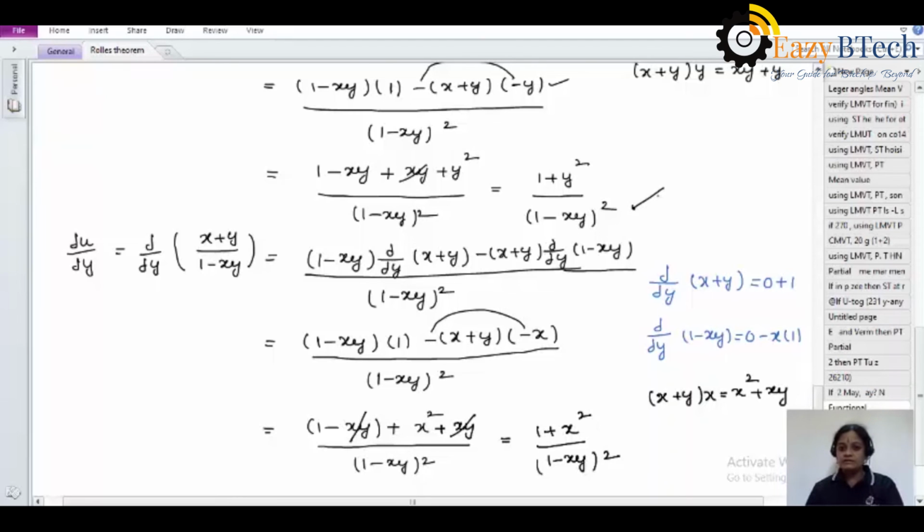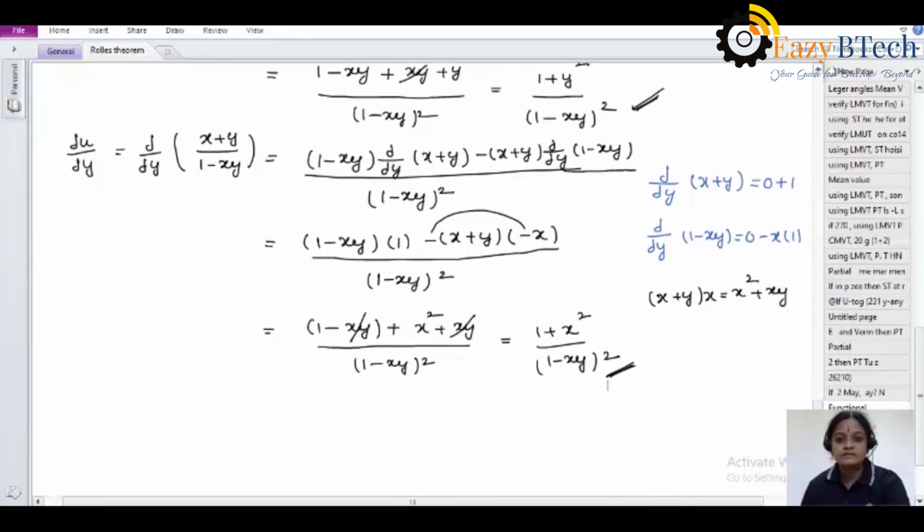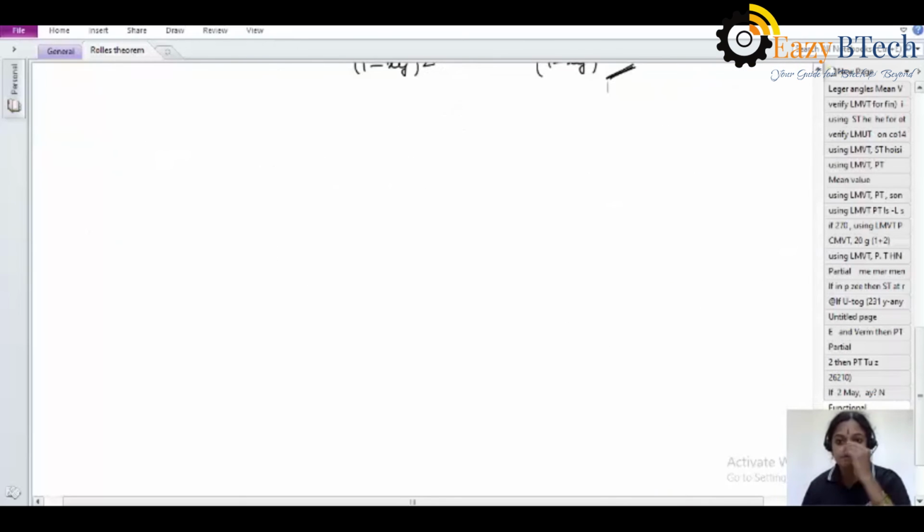Now this is the value for dou u by dou y, and the earlier one is the value for dou u by dou x. And again, finding with respect to x and y for the function v. Okay, v function. So now I am partially differentiating v, that is dou v by dou x. The v function is tan inverse x plus tan inverse y.